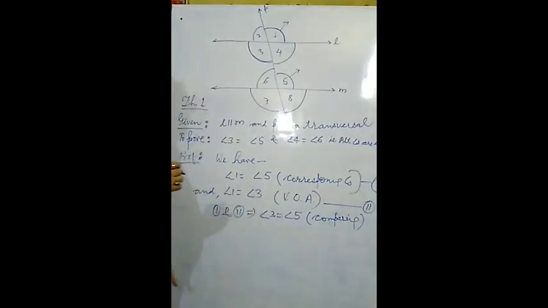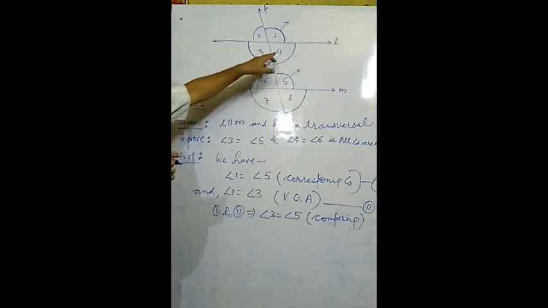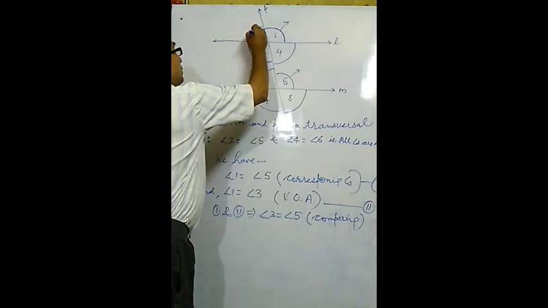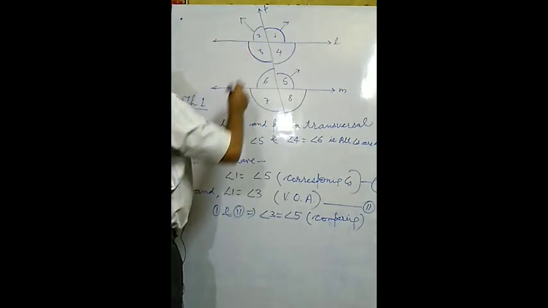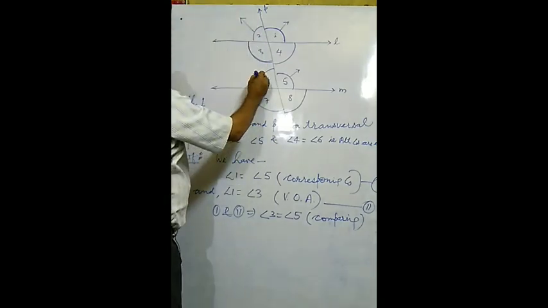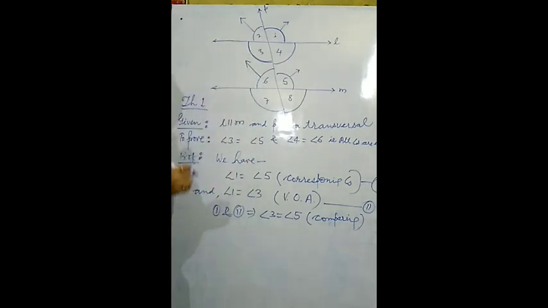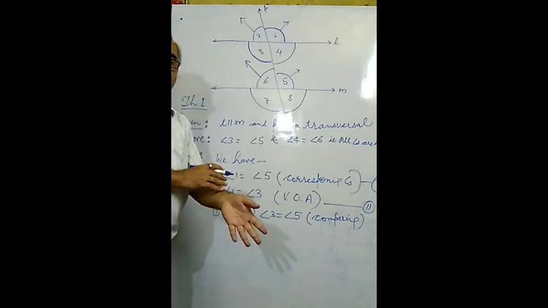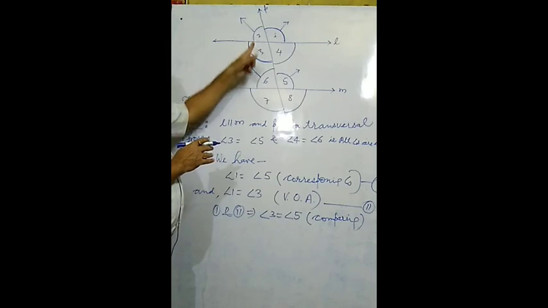In this way, one pair of alternate angles is proved equal. Now we have to prove the second pair also, so 4 and 6 will be considered. How can we take 4 and 6 here? Now take angle 2. The direction of angle 2 is going to this side, and angle 6 is also going to the same side. So a relation is there. Both are going in the same direction, which means both are corresponding angles, and corresponding angles are equal. So angle 2 will be equal to angle 6.